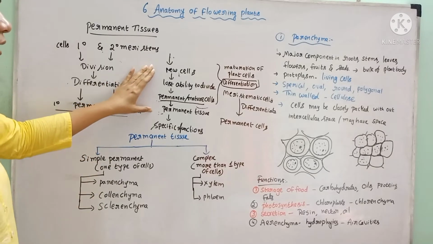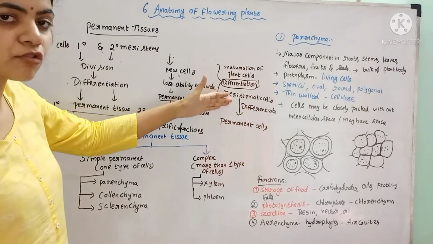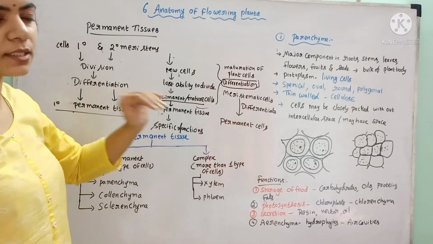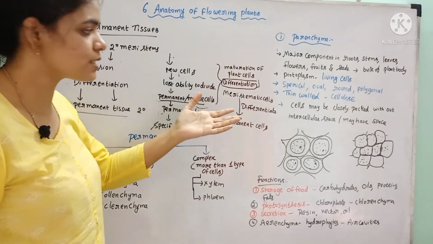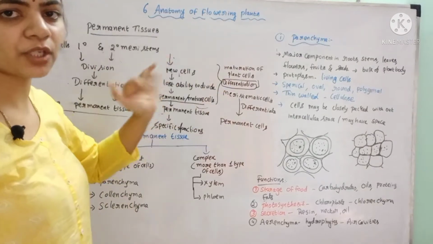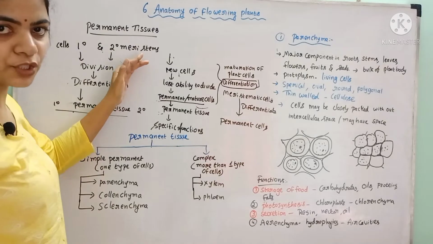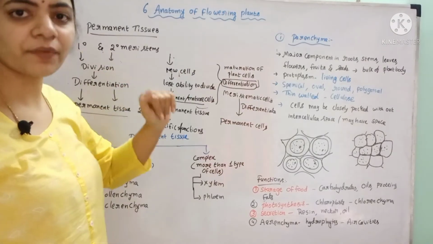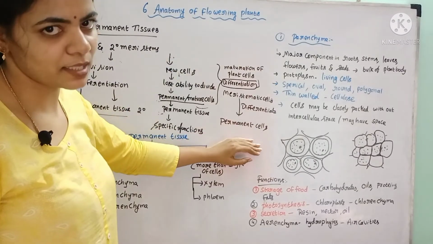We are studying that meristematic cells get differentiated into the permanent cells. How does the differentiation occur? What is differentiation? Differentiation is nothing but maturation of the plant cells. The meristematic tissue consists of immature cells. If they get mature, that is called differentiation. Those mature cells will form the permanent cells.